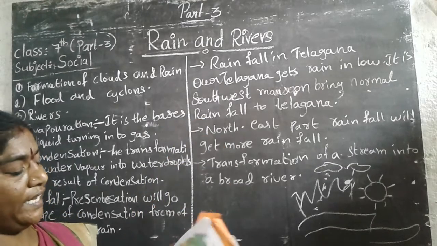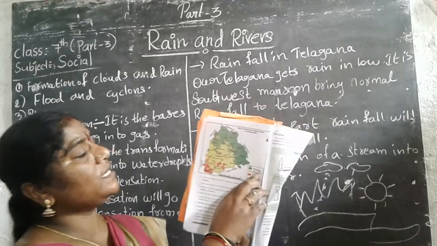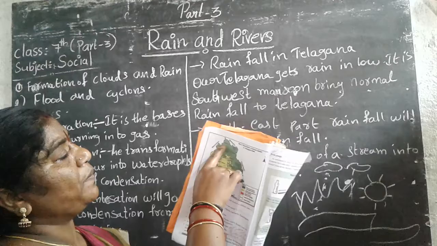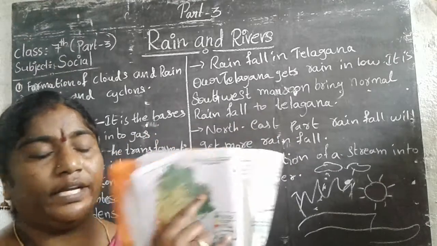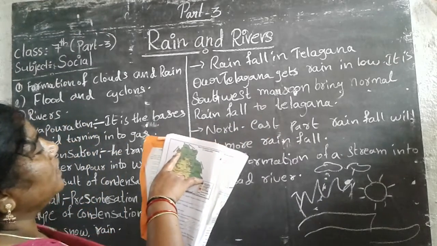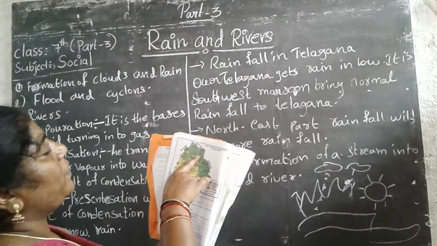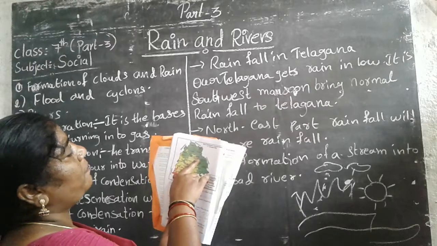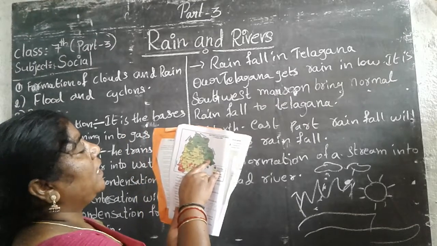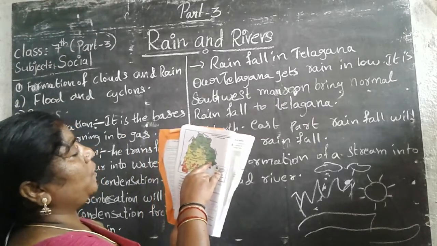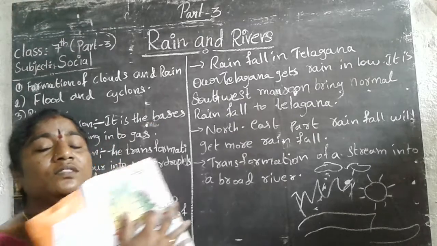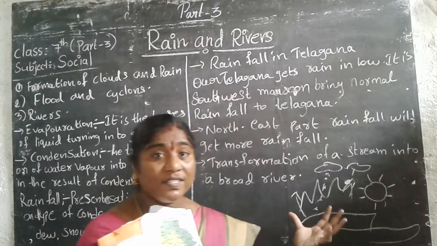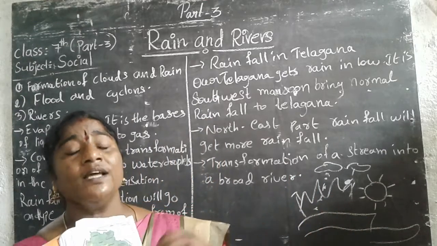The colors indicate that 100% or above rainfall belongs to thick green: Adilabad, Nirmal, Komaram Bheem, Mancherial, Jagtial, Nizamabad, Kamareddy, Peddapalli, Jayashankar Bhupalpally, Bhadradri Kothagudem, and Khammam. These districts in our Telangana get more rainfall.